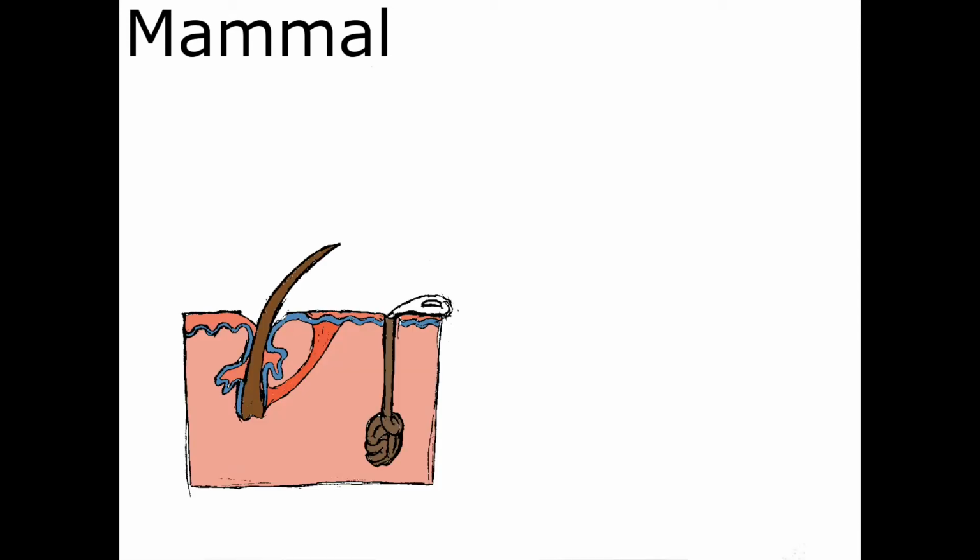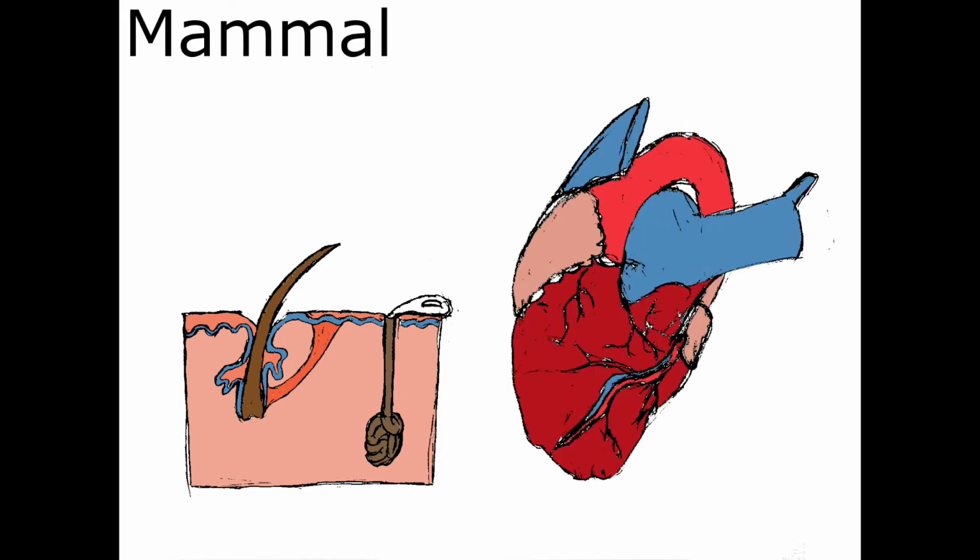There are multiple features which separate mammals from other chordates. Among them are body hair and sweat glands, which help regulate body temperature, as well as a four-chambered heart that is able to completely separate the oxygenated blood, which comes from the lungs, from the deoxygenated blood that comes from the rest of the body.